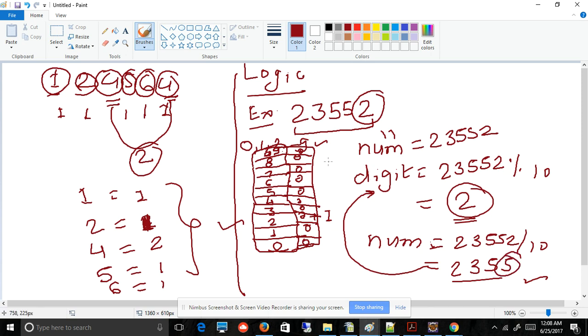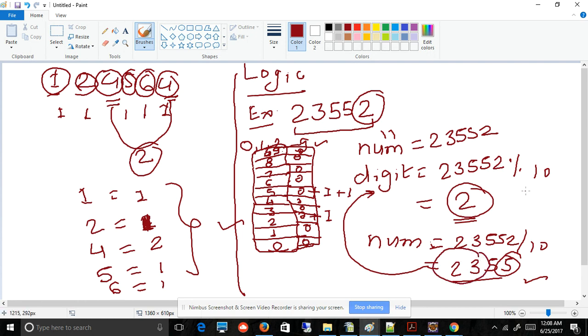Now we will come to our bucket and we will increase it by 1. Then again we will repeat the same process and we will get the number 235 and we will get the modulo as 5. So we will get 1. Again 5 is 1. Then now our number is 2 3.